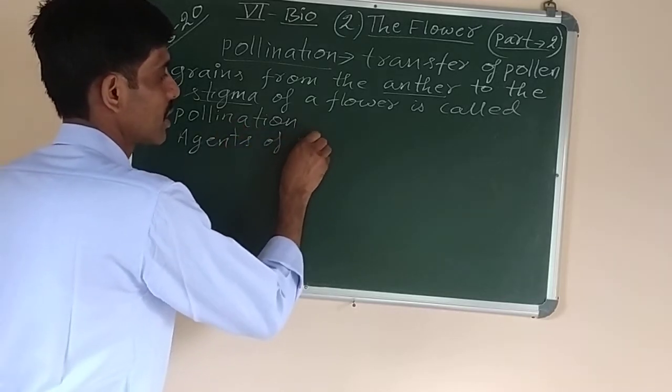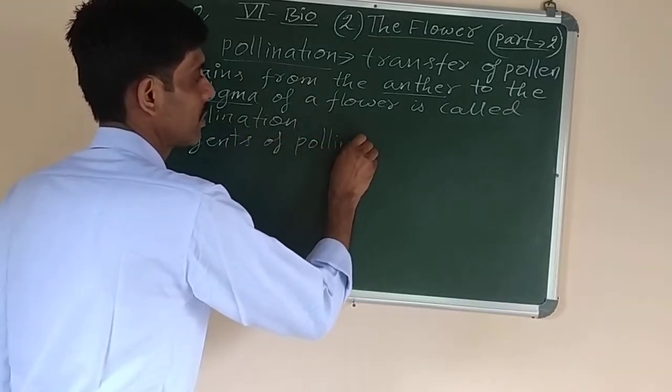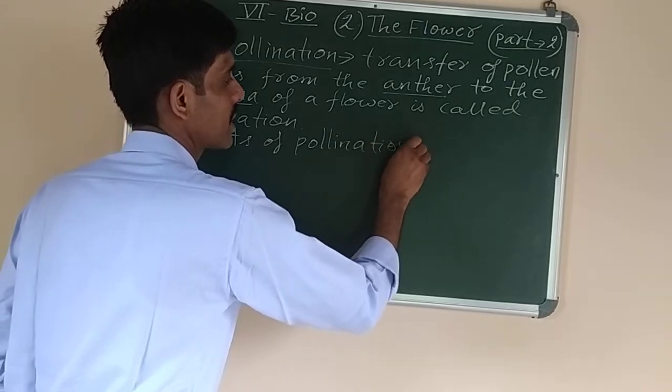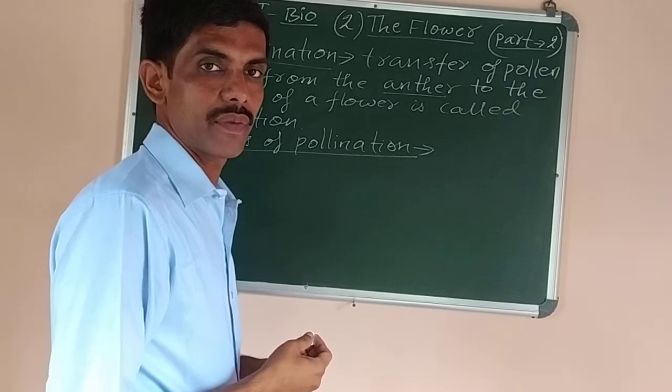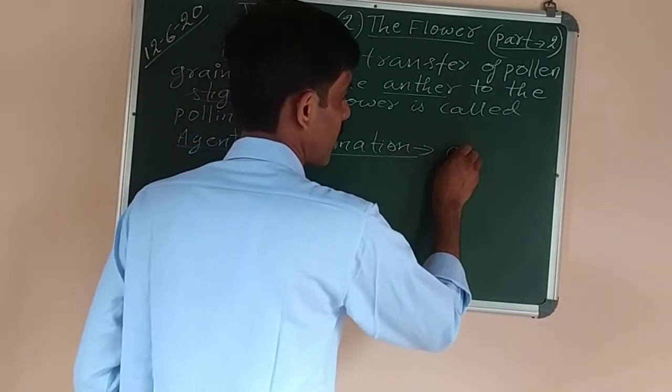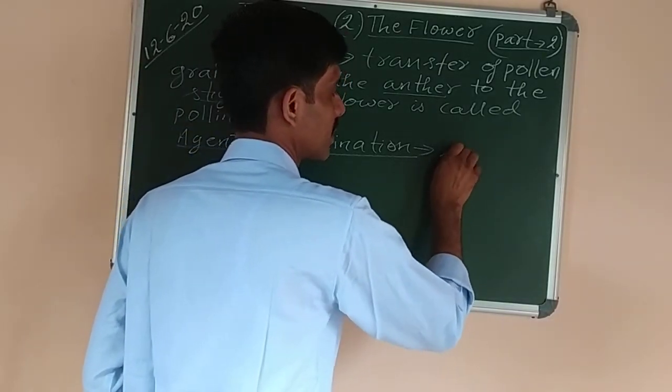Agents means in order to bring about pollination, different substances are required. Like we need air, water. So air is the agent of pollination. The substance which helps.